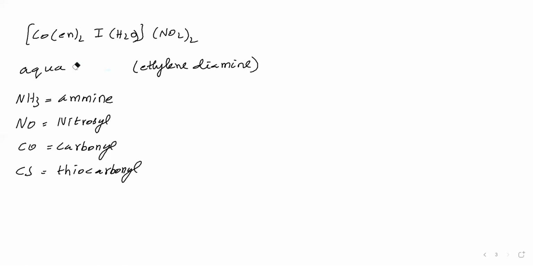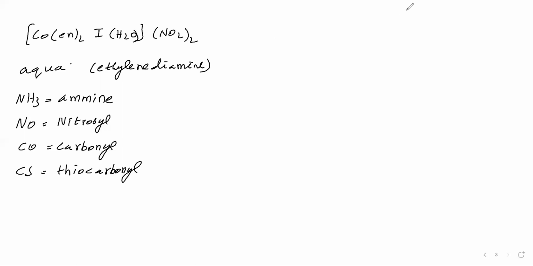So for that 2, shall we say di? Shall we say 2 times present as di? No, because the name of the ligand contains di. Therefore, don't say this 2 as di.